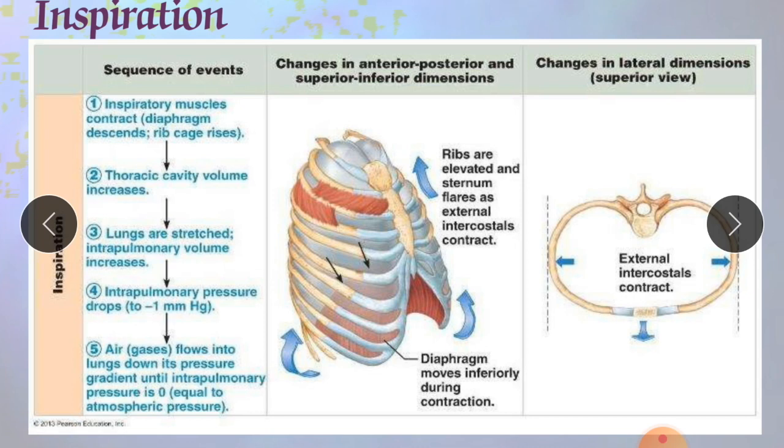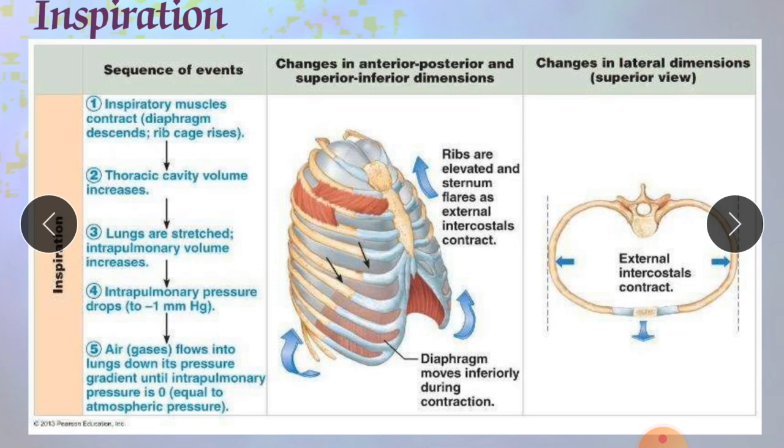As we know by Boyle's law, if volume increases, pressure decreases; they are inversely proportional. So in this fashion, volume increases by expansion of the rib cage and by the space given as the diaphragm moves downward, due to which the pressure drops by 1 to 2 mmHg.